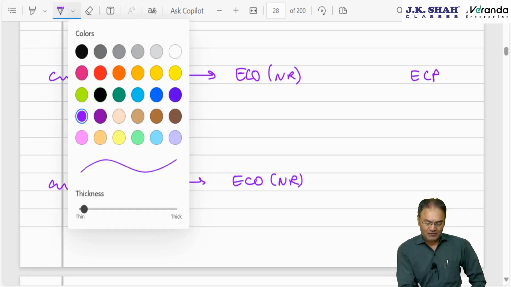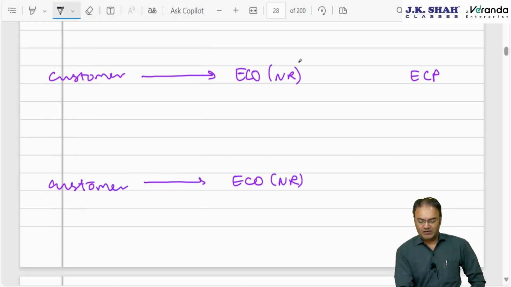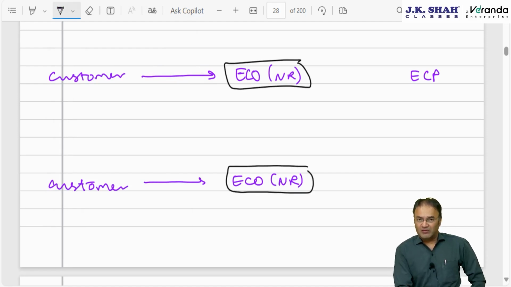Now for the applicability of this equalization levy on the e-commerce operator, there are some rules with regard to residential status. The rule is that the e-commerce operator should always be non-resident.